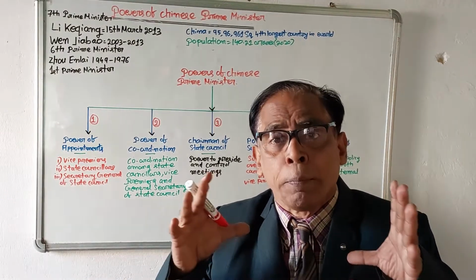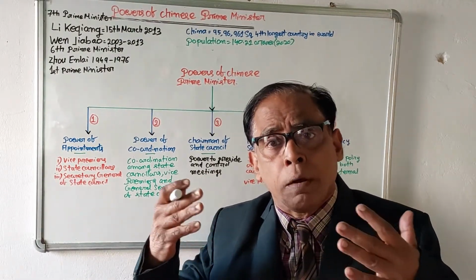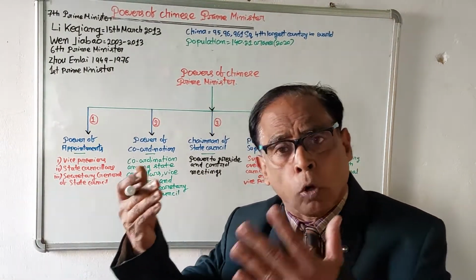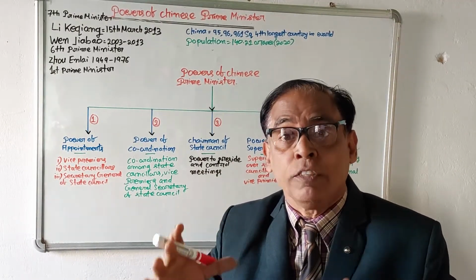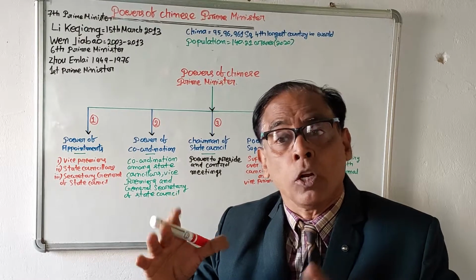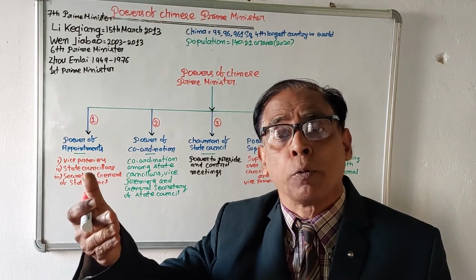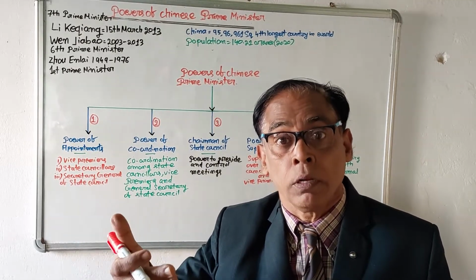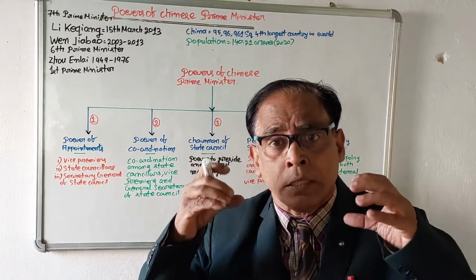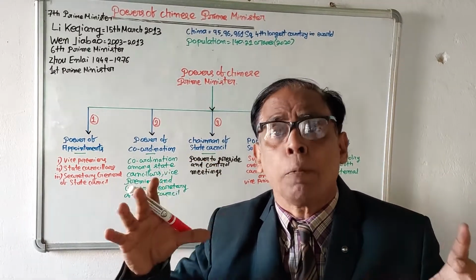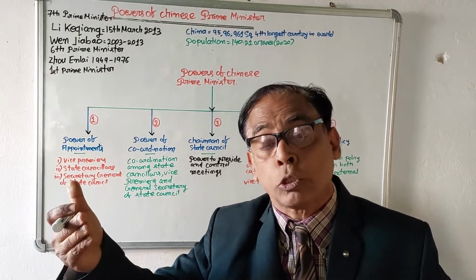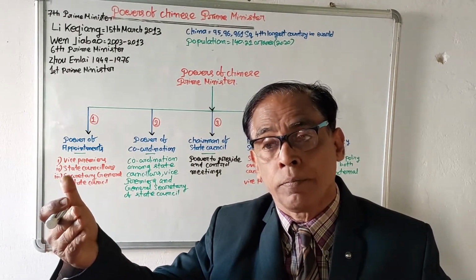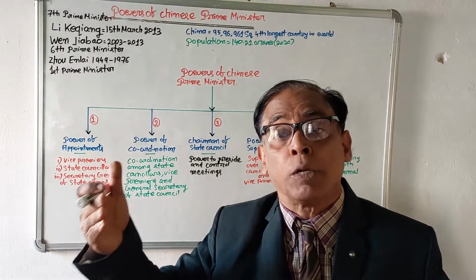In India and in Britain, prime ministers are powerful because of constitutional provisions. But in China, the prime minister is powerful because he is the second most powerful person in the Chinese Communist Party, next to the President of the People's Republic of China.